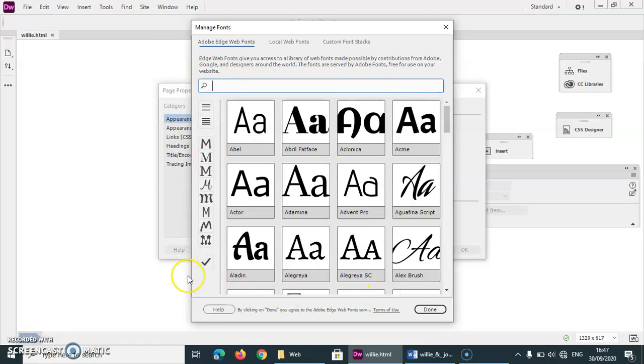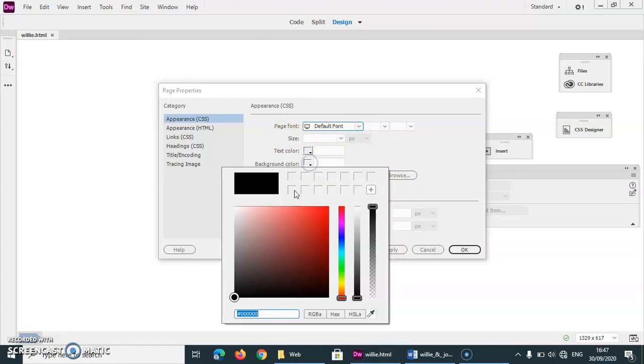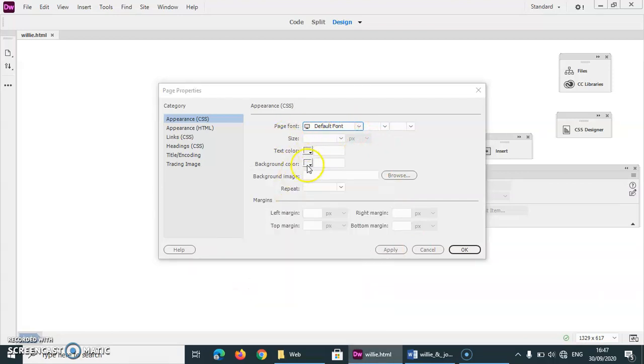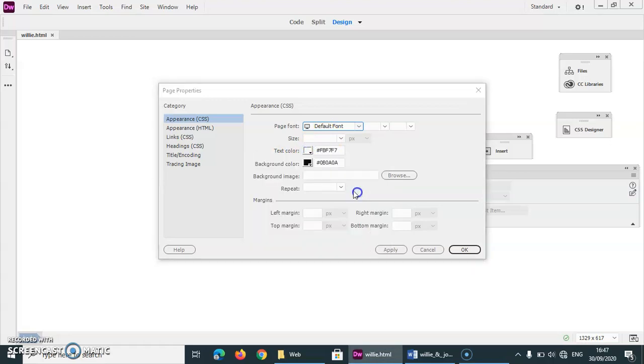How do I get back out of that? I'll just use this one just to get out of the screen. But you can change your font there. Leave the size alone, never touch that. So I'm going to go with a black background. And if I have a black background, make sure you use white text. So you have to click up here to the white, or see it's set there.